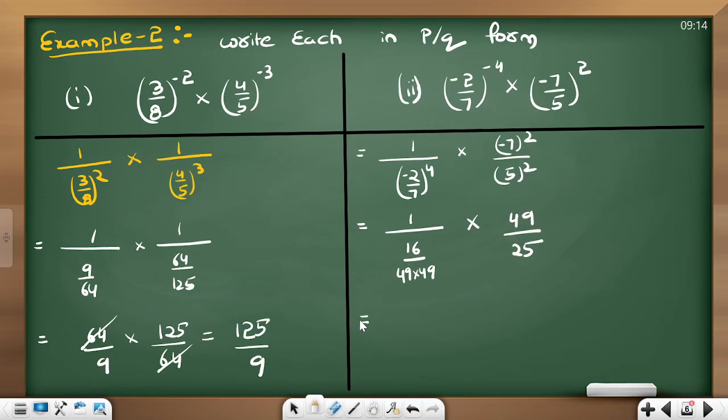So now it is going to be a very big number. When you invert this, 49 into 49 by 16 into 49 by 25.